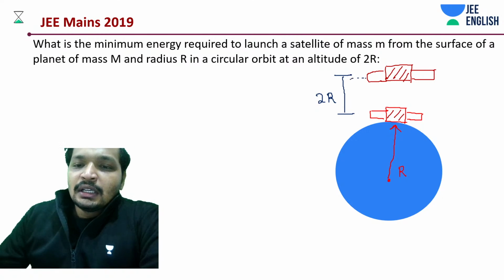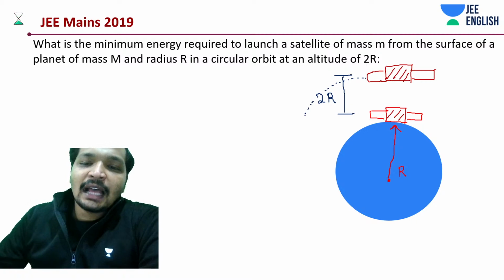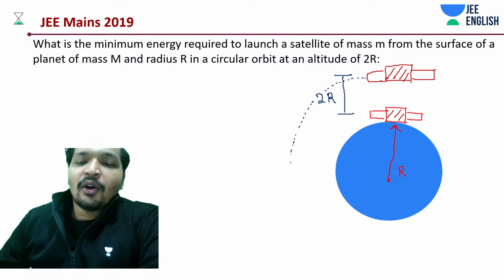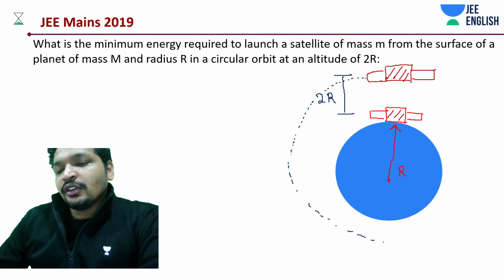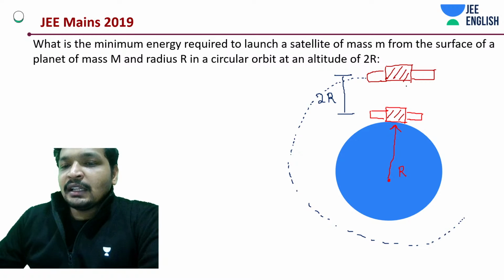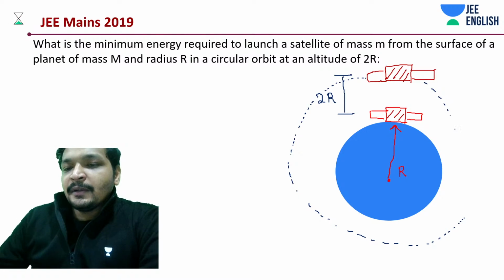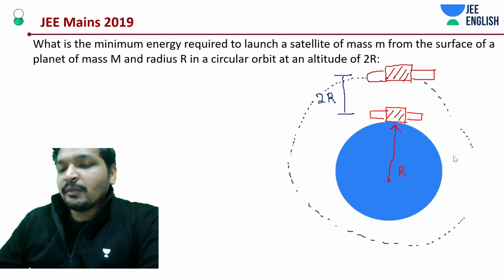The satellite has to also be orbiting. It's not like you launched a satellite and left it at that height, which means it will just reach the height. You want to make sure it is in a circular orbit, right?